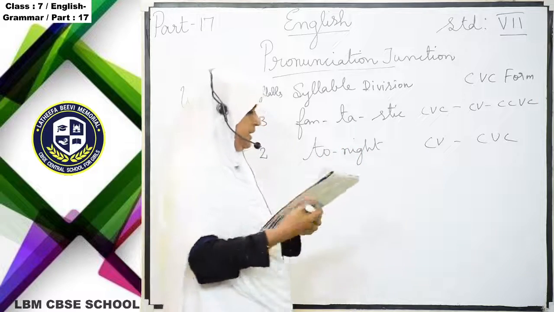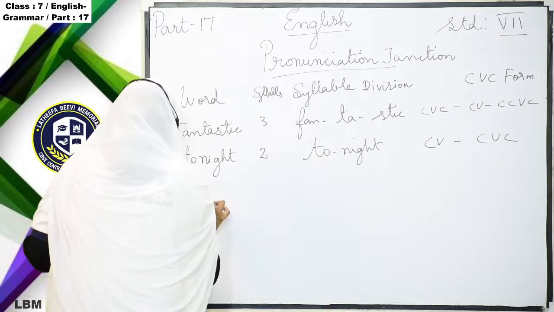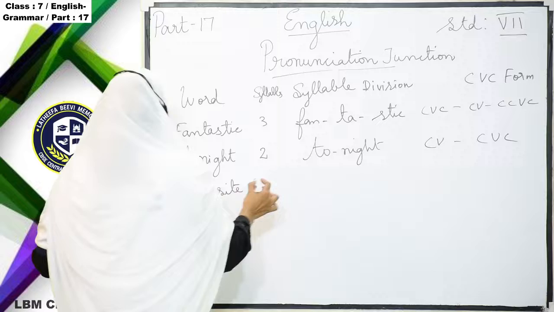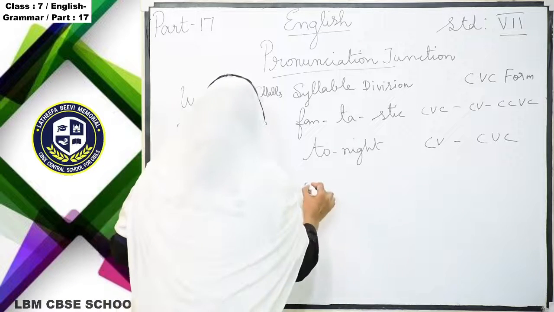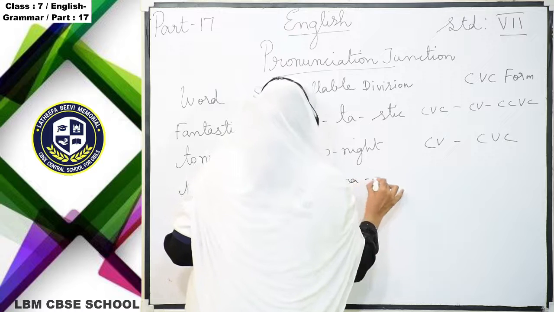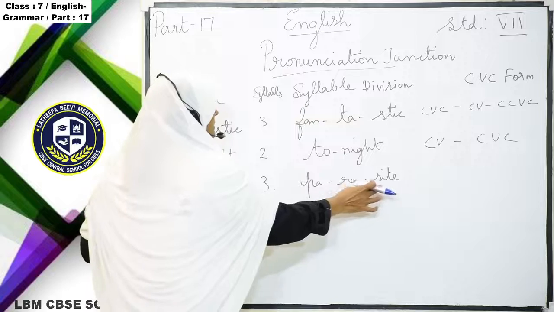One more word is there. Parasite. They have given parasite. This is 3 syllables. How are they separating? Look at parasite.